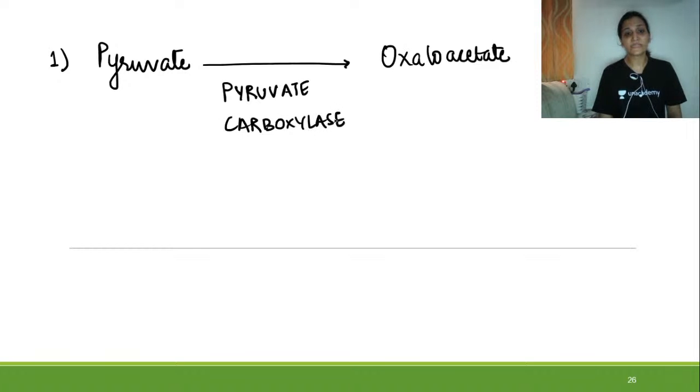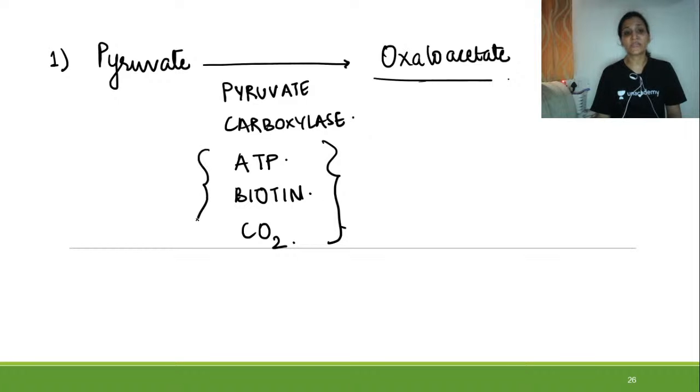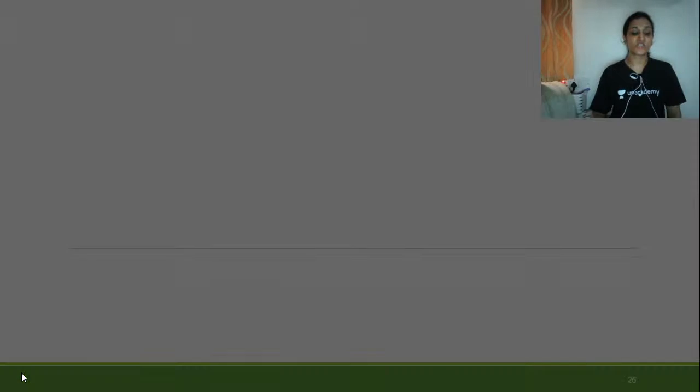Whenever there is a carboxylation reaction, it is dependent on ATP, dependent on biotin, and requires carbon dioxide. So ATP, biotin and carbon dioxide, which are always required for carboxylation reactions, are also required here. So this is the first anapleurotic reaction.